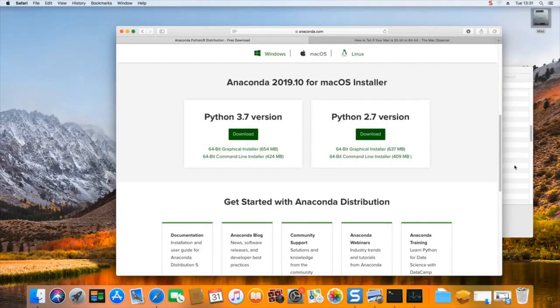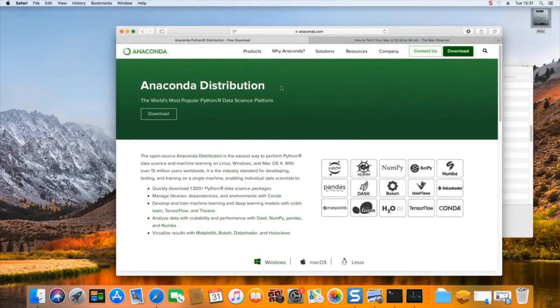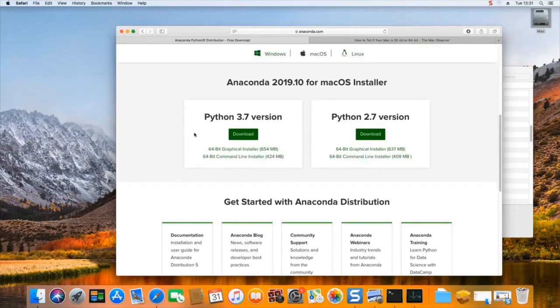So I'm going into Safari. I'm using base Safari here on this computer. You can use whatever browser you like. Go to anaconda.com/distributions and then go to download. We're going to be installing the Python 3 version.